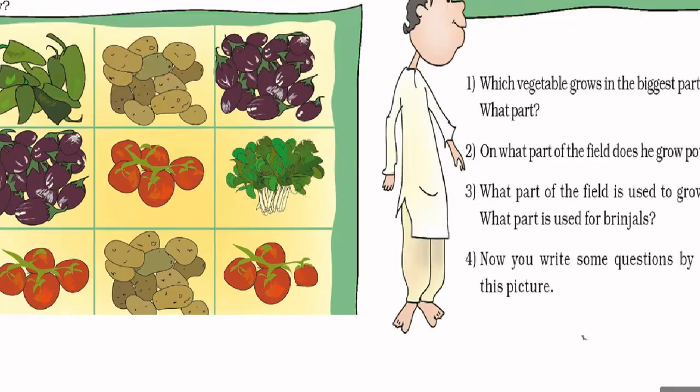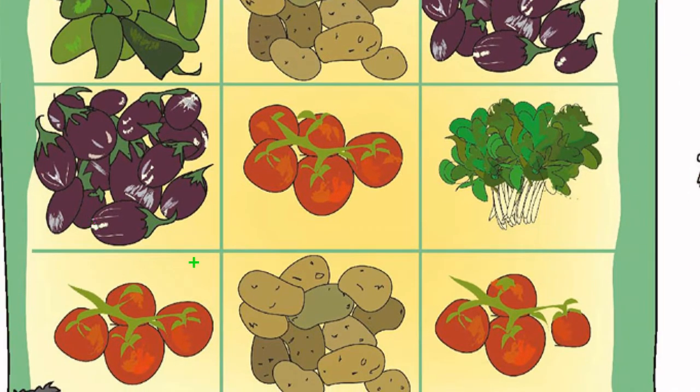Let us see. 1, 2, 3. So, tomatoes are growing in the biggest part. That will be 3 parts out of total 9 parts. Ramu is growing his vegetables in 9 equal parts. So, he is growing tomato in 3 upon 9 parts, means 3 parts out of 9 parts. You can see it clearly.